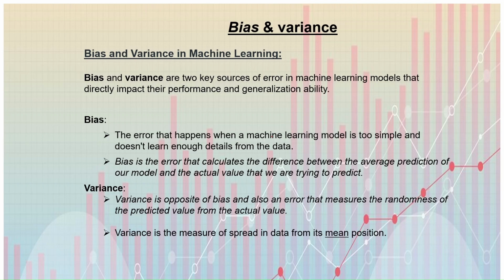Variance. Actually, variance is the opposite of bias. Variance is also an error that measures the randomness of the predicted values from the actual value. Variance is the measure of spread in data from its mean position. We will discuss it later.